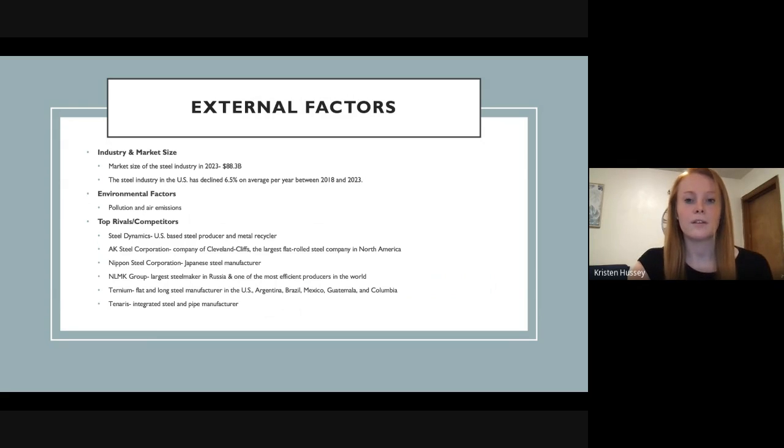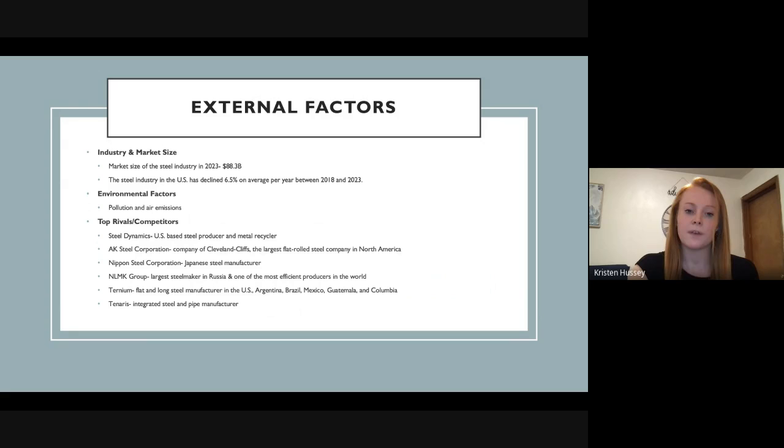To start off with, I'd like to look at the external factors affecting US Steel in the industry. US Steel does operate in the steel industry, and the market size of the steel industry as of 2023 is roughly $88.3 billion. This is a rather large market, but it has been on the decline. The steel industry in the US has declined about 6.5% on average per year between 2018 and 2023.